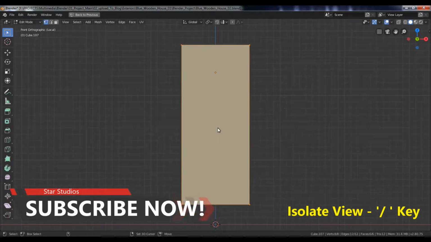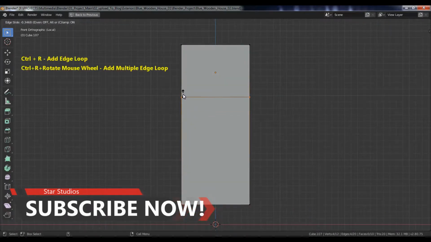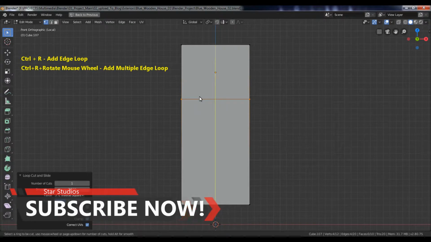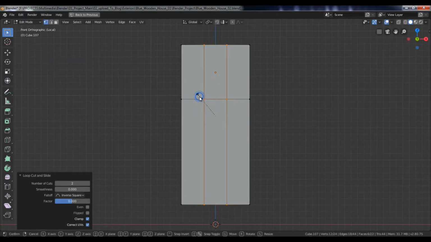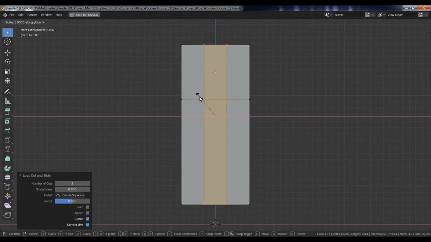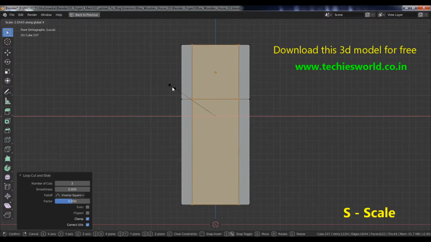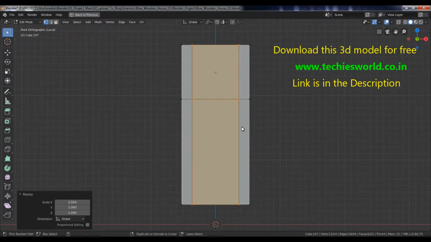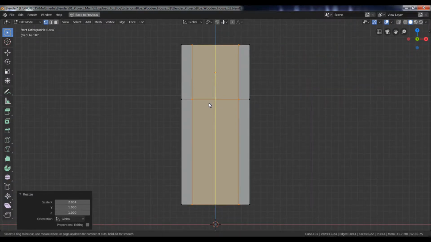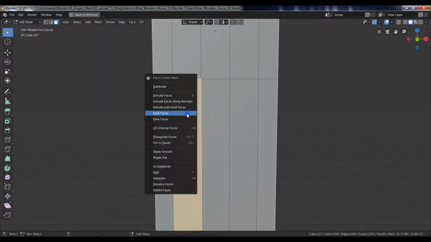Go to the front view, go to Edit mode, add an edge loop, and move it upwards. Then, add 2 edge loops vertically, and scale it along the X-axis. Now, add 2 more edge loops vertically.